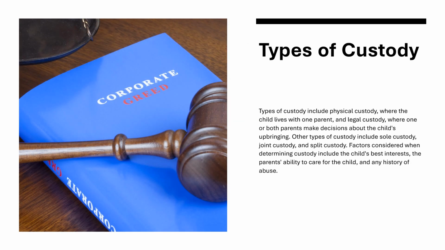Types of custody. Types of custody include physical custody, where the child lives with one parent, and legal custody, where one or both parents make decisions about the child's upbringing. Other types of custody include sole custody, joint custody, and split custody. Factors considered when determining custody include the child's best interests, the parent's ability to care for the child, and any history of abuse.